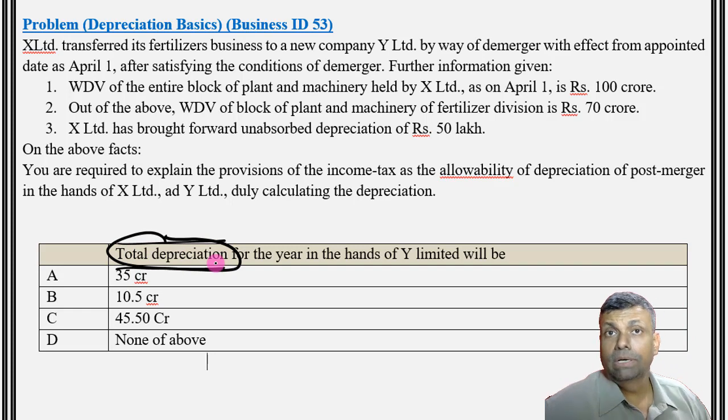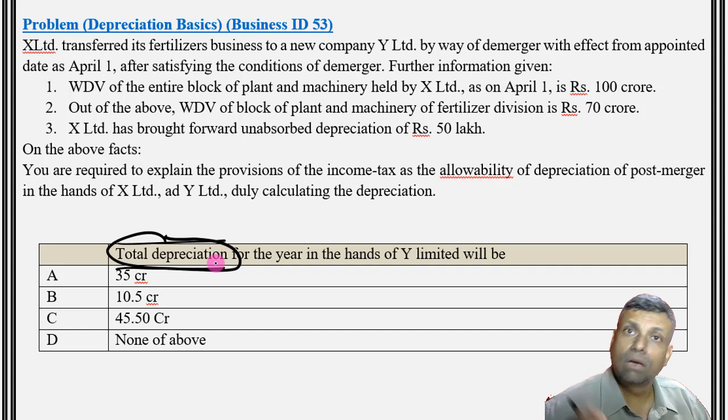If you see section 32(2), listen very carefully, the carry forward and set off of depreciation, it says that the brought forward depreciation is deemed to be the allowance of the current previous year. So logically, your brought forward depreciation has to be added to the amount of the current year depreciation, and accordingly you get the total depreciation.